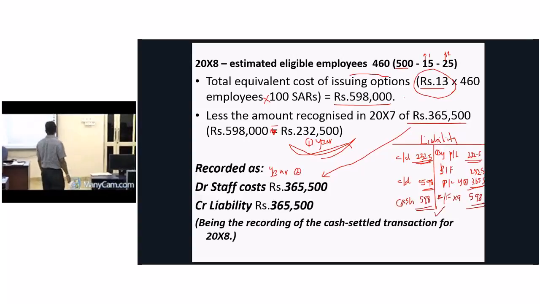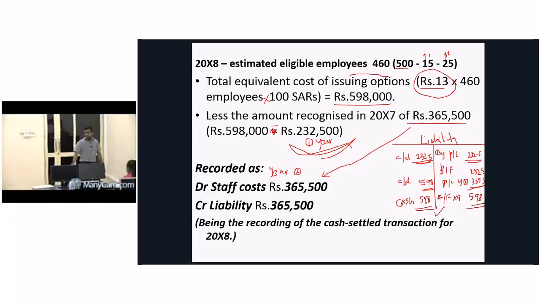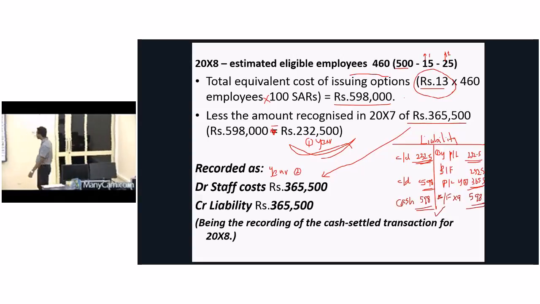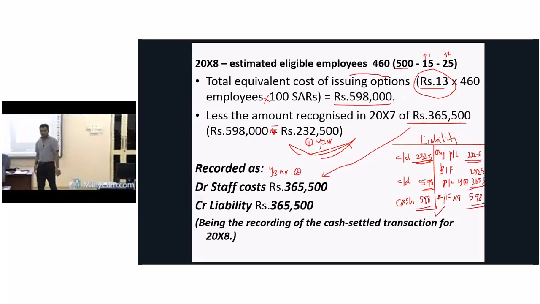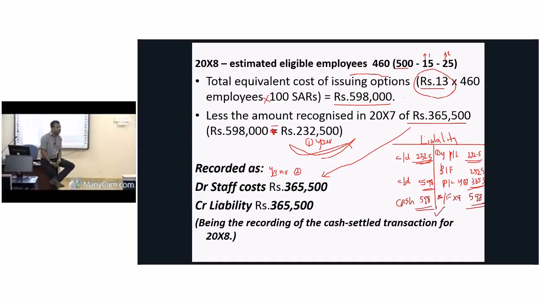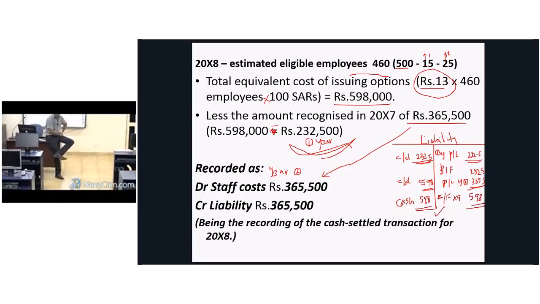Now in your liability account at the end of year 2, you can see 598,000 has accumulated. Now at the end of year 2, what do you need to do? As you promised, you have to pay it by cash. Your promise is to pay 598,000 at the end of year 2. You have to pay it by cash to whom? To employees. Understand? Then my liability account will be closed at the end of year 2. Got it? Right.